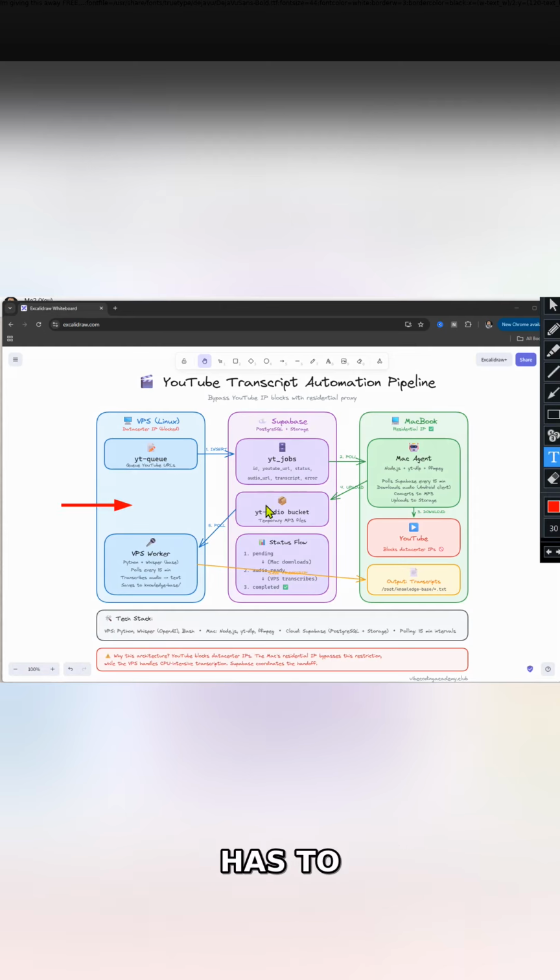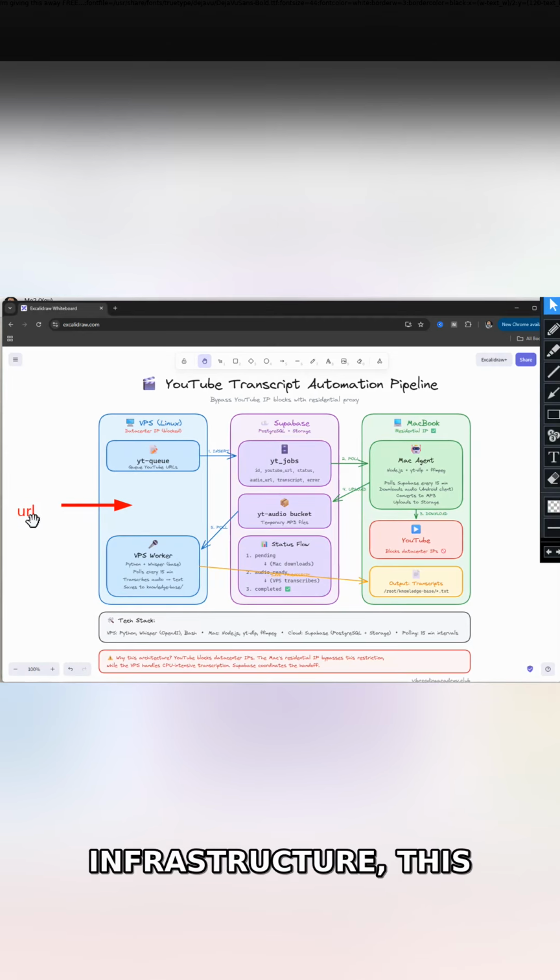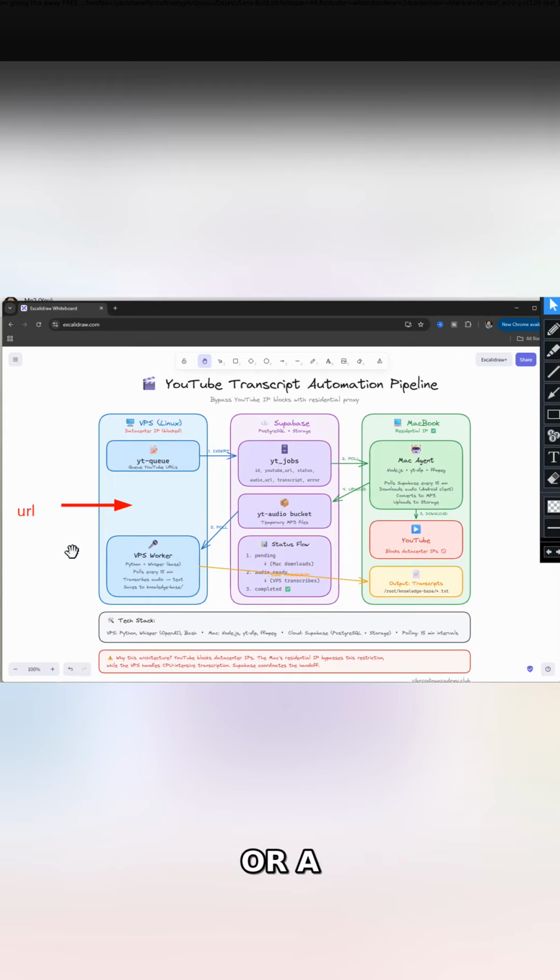And all the user has to do is register, grab an API key, and then send a URL to the system. The system will run that URL through the infrastructure, this pipeline, and send you back a transcript. And I might grow on that later. For example, I may, from the transcript, give you back a thumbnail, or a blog post, or some changes to the title, or some keywords or hashtags. So there's a lot of scope that I might include over time.